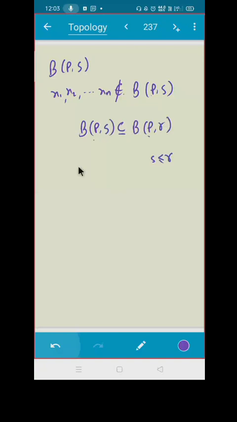Which means B(P,S) minus P intersection A is empty. I got it empty. That means I got a radius S for which the intersection is empty. That means what? P is not a limit point.